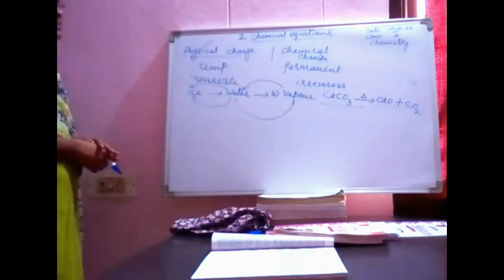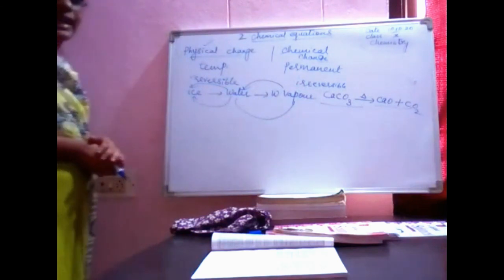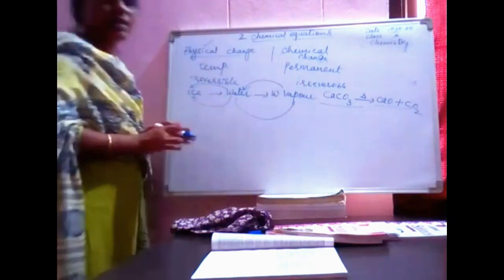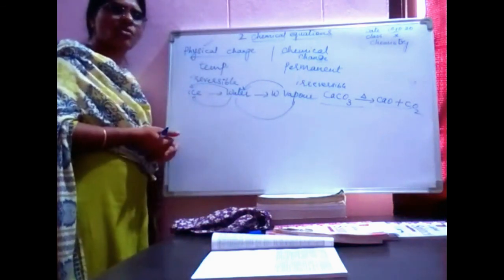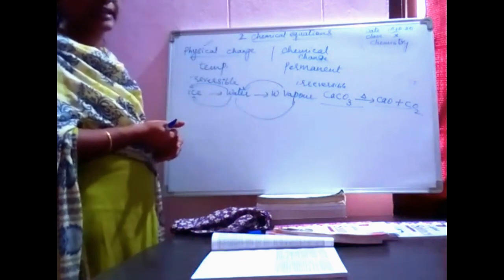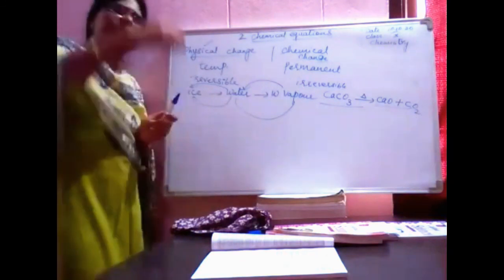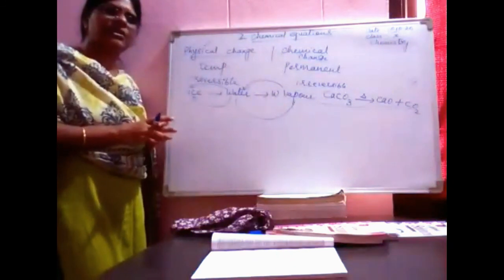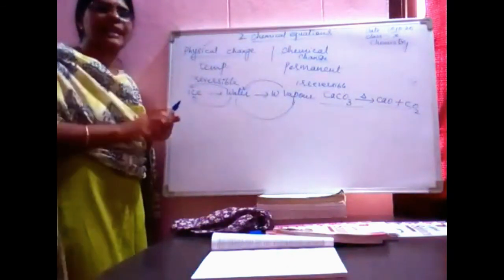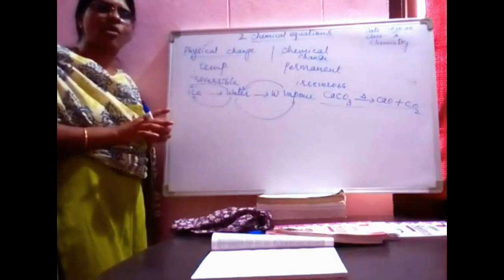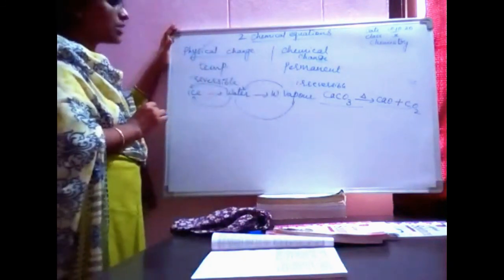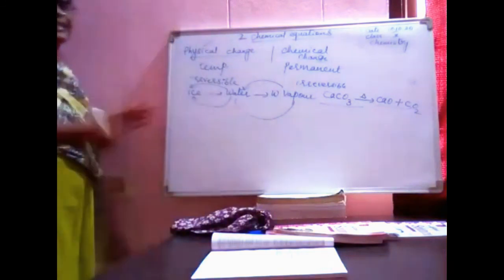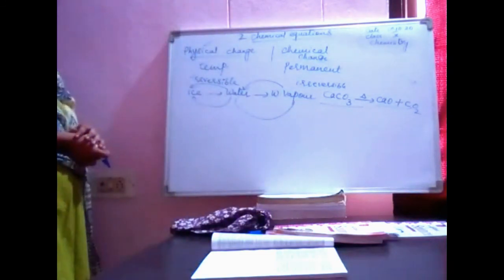Here, you burn crackers during Diwali. When you burn the crackers, you will get a white ash powder. Yes or no? Magnesium oxide. You have seen the activity of burning a magnesium ribbon. You will get a white dazzling light and magnesium oxide powder. New substances will always be formed in a chemical change. In a physical change, no new substances will be formed.